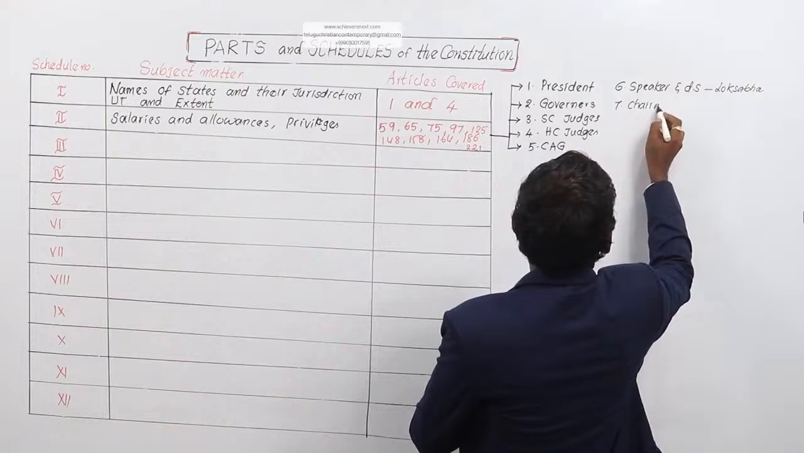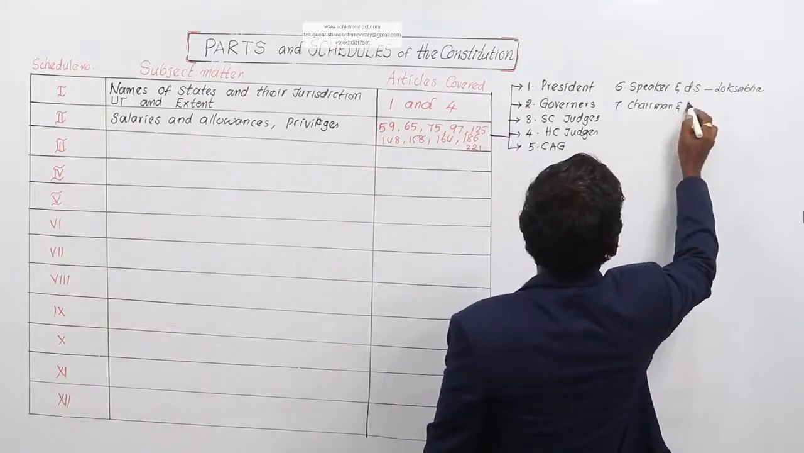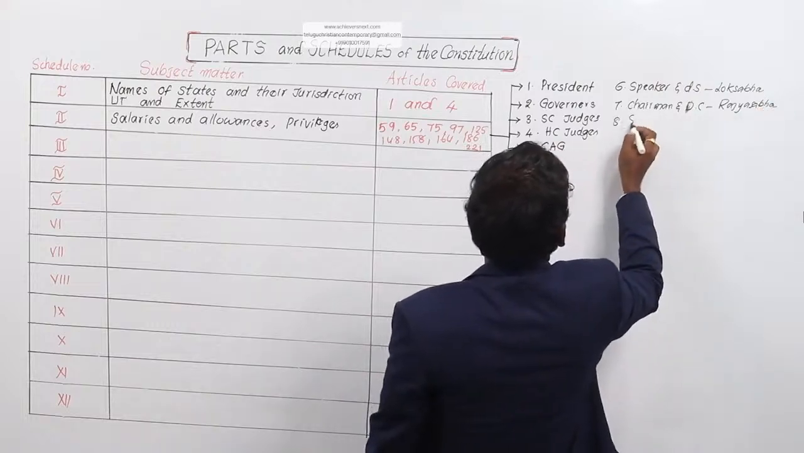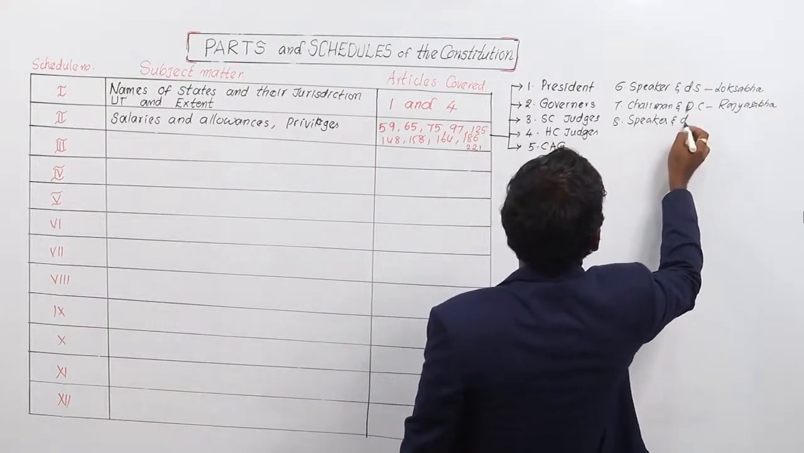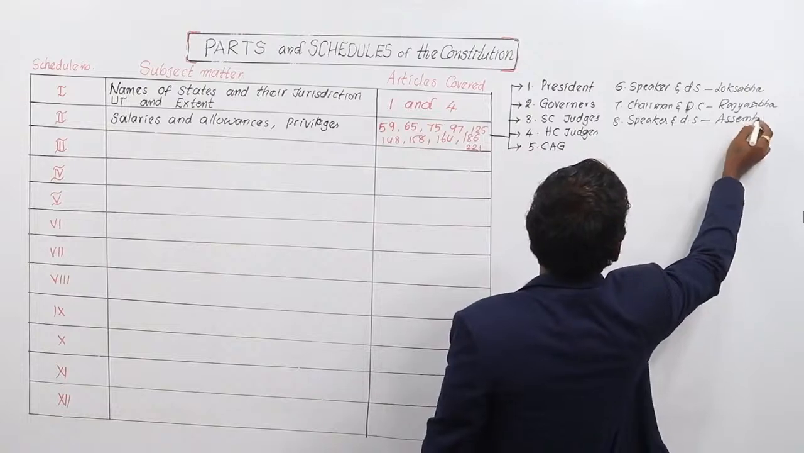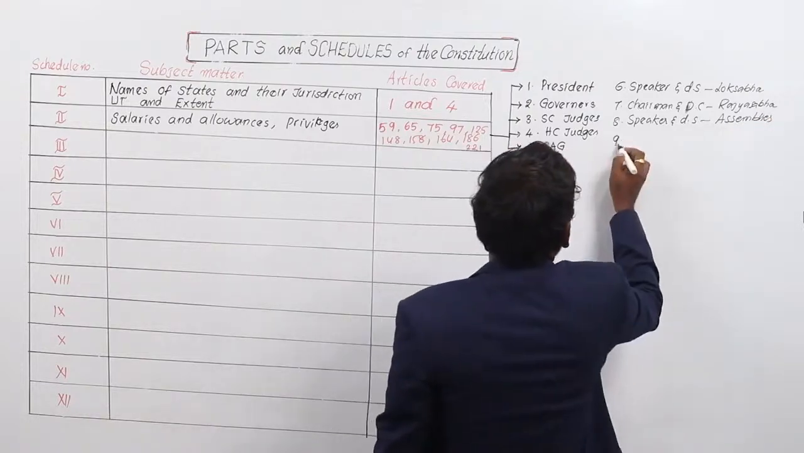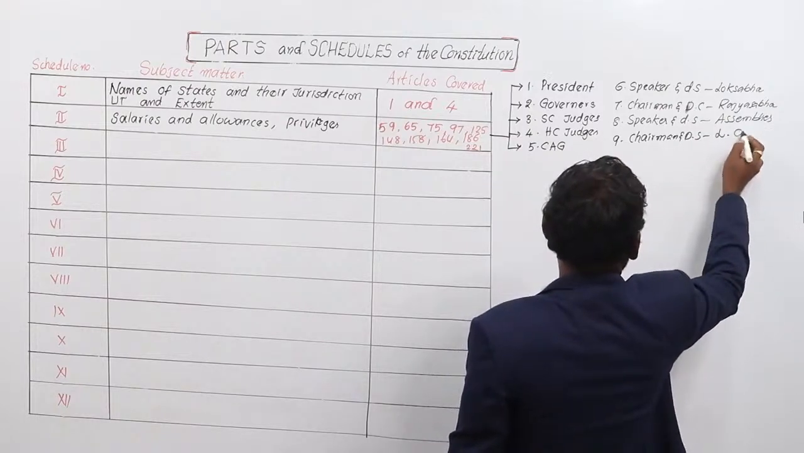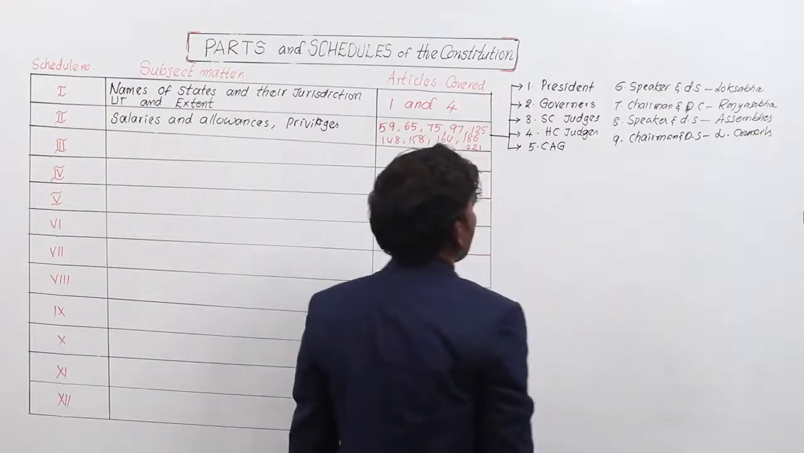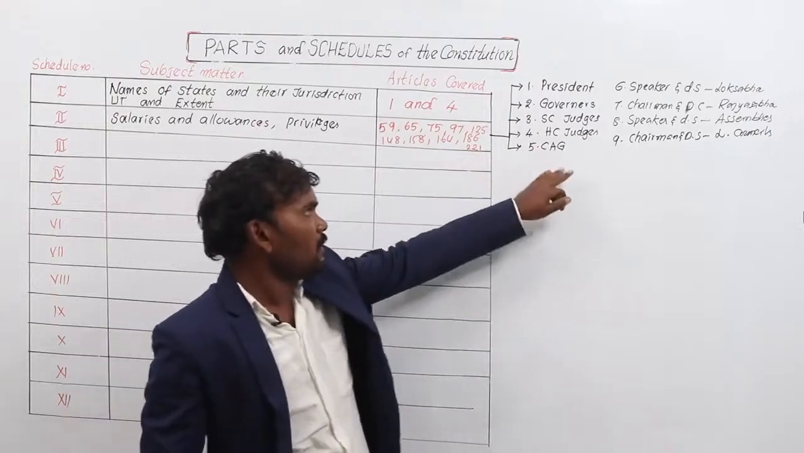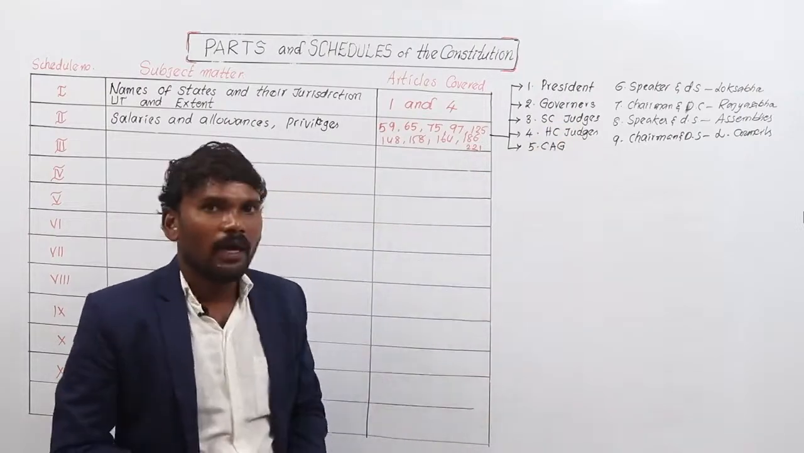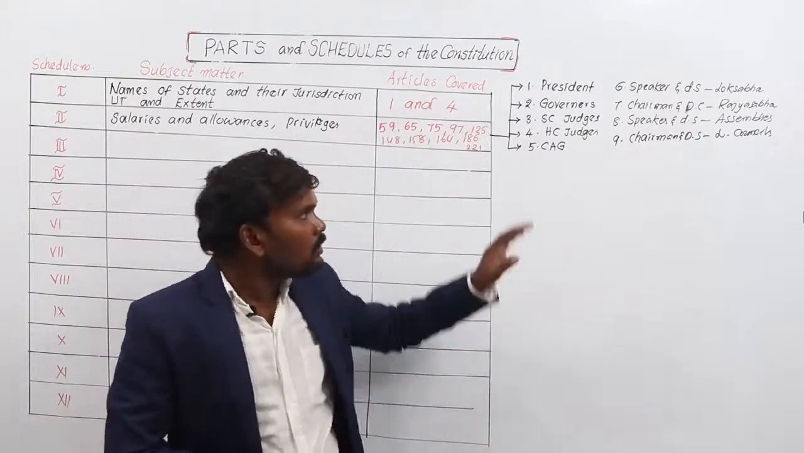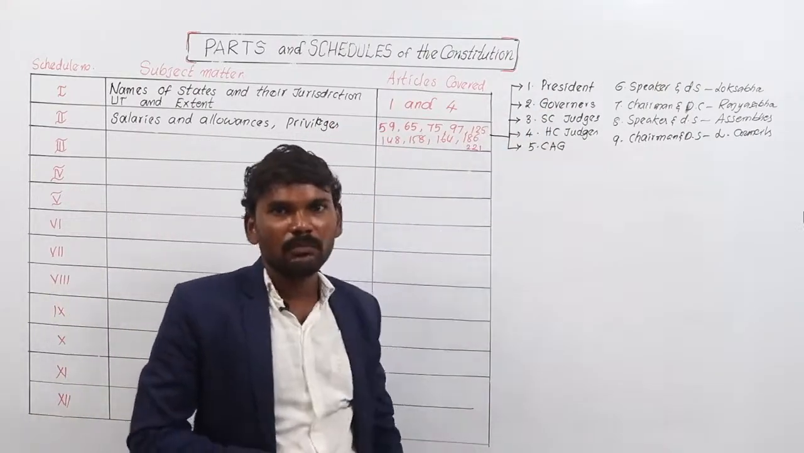Chairman and Deputy Chairman of Rajya Sabha, Speaker and Deputy Speaker of State Assemblies, Chairman and Deputy Chairman of State Legislative Councils. So these 9 types of constitutional authorities, about their salaries, allowances and privileges, are mentioned under schedule number 2. So you should remember all these 9 types of constitutional bodies.